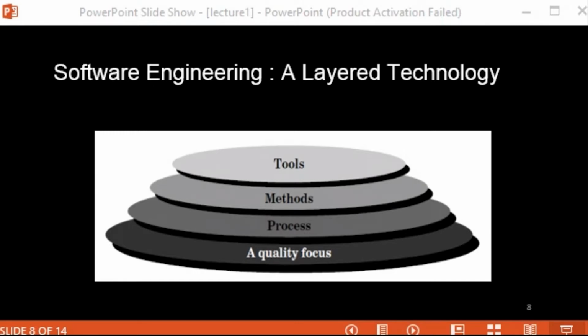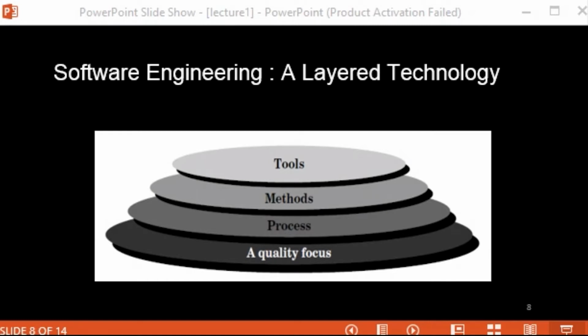So process helps us in defining the set of activities that are essential to the timely development, or quality development, of the software. And it manages the software project, or the entire software, very well if we follow some predefined approach. So we have to define that approach whenever you get some requirements.